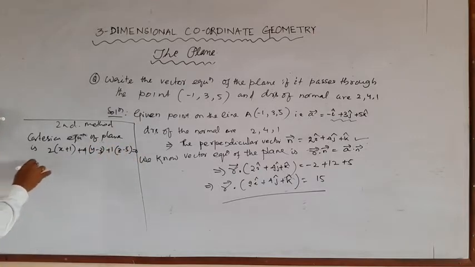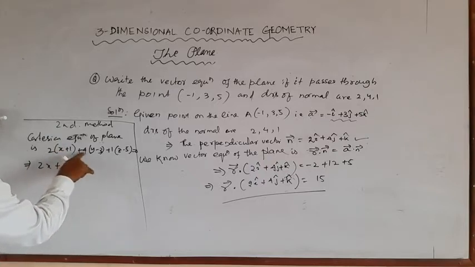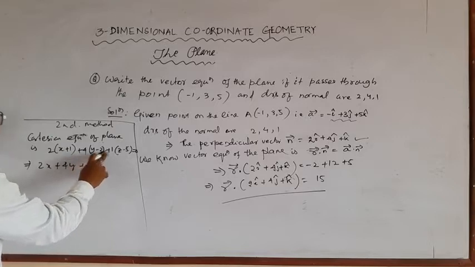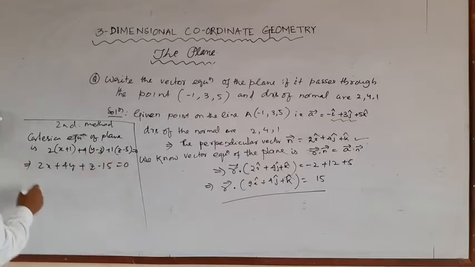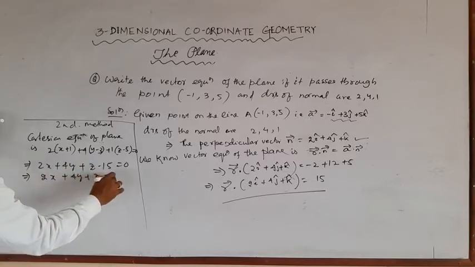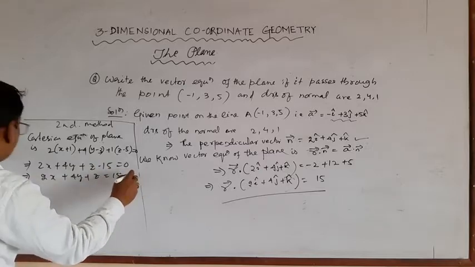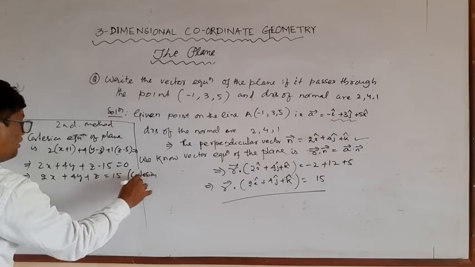Multiply this: 2x plus 4y plus z, and this is minus 2, minus 12, and minus 5, so minus 15 is equal to 0. Or 2x plus 4y plus z is equal to 15. This is the Cartesian equation.